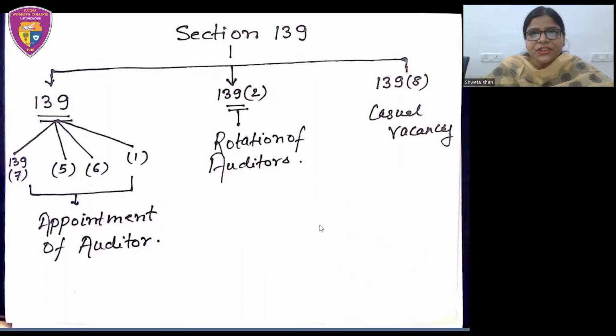Now we can see here this section has been divided into three parts, section 139, and under this we have different subsections. Similarly, section 139, subsection 2 is related to rotation of auditors. Section 139, subsection 8 is related to casual vacancy. But here we will concentrate on section 139, subsection 7, then subsection 5, subsection 6, and subsection 1. This is totally related to appointment of auditors. So in this lecture, we will be dealing only with section 139, subsection 7, subsection 5, subsection 6, and subsection 1.